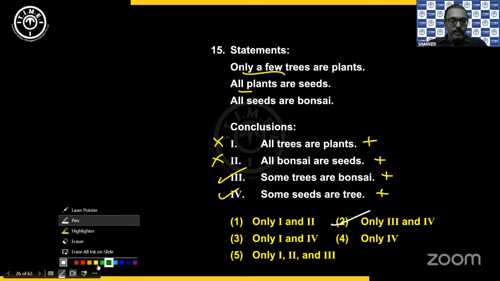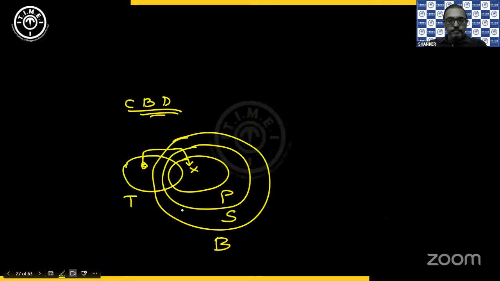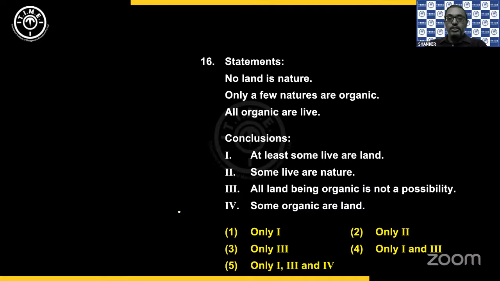Right. Then moving on to the next one. No land is nature. The combined diagram: no land is nature.